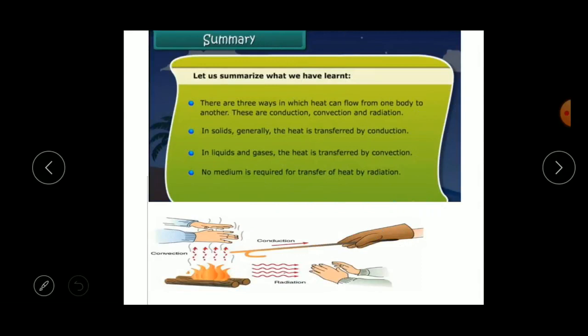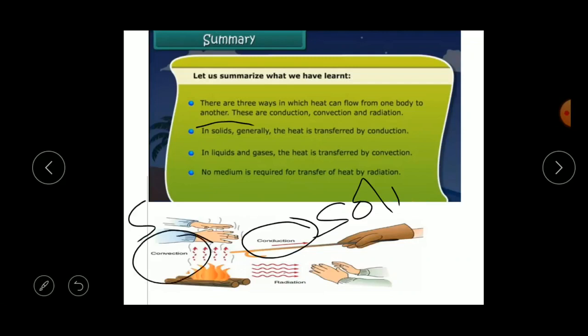Now it's summary time. Let us summarize what we have learnt. There are three ways in which heat can flow from one body to another: conduction, convection and radiation. Conduction occurs in solids, and convection occurs in both liquids and gases. Whereas radiation does not need any medium.